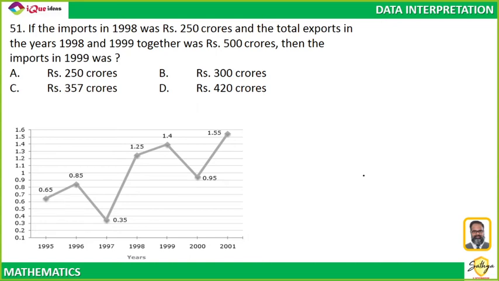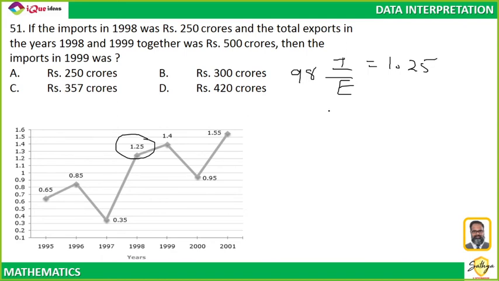Right. So, imports in 98. So, in 1998, this is it. In 98, import upon export is equal to 1.25.